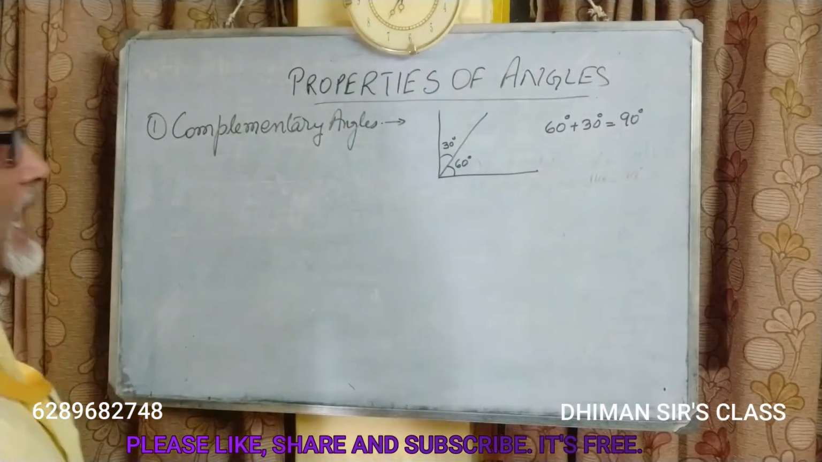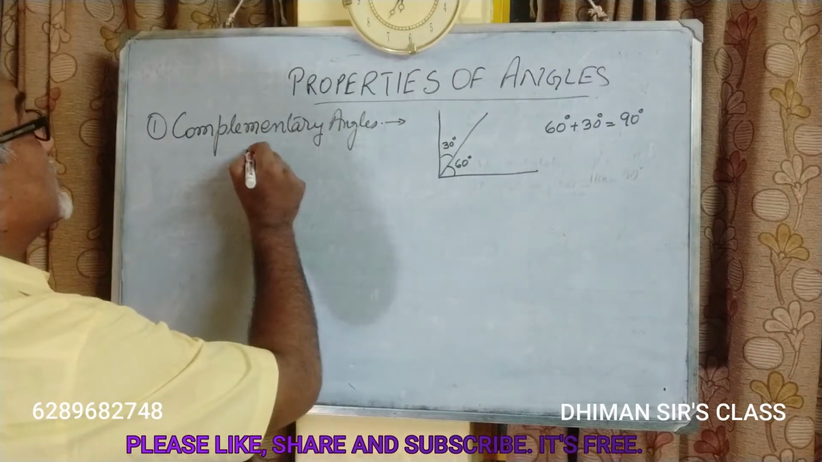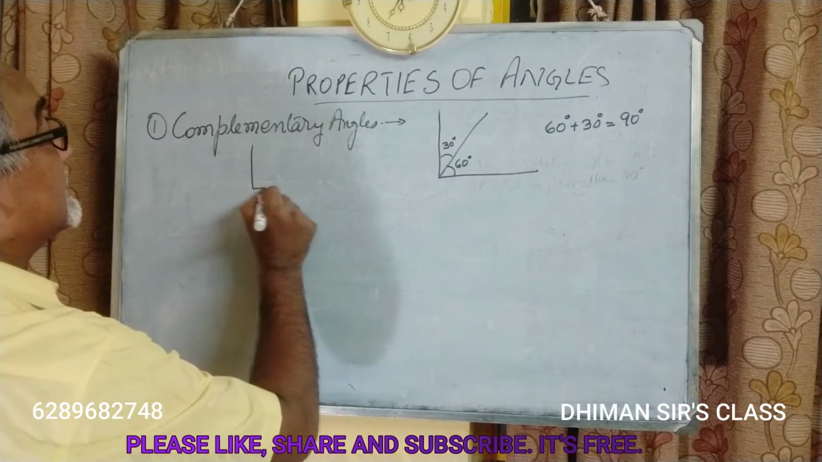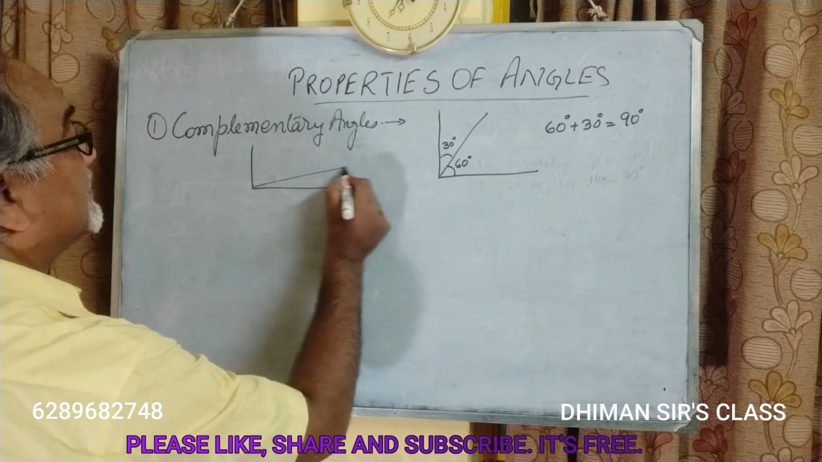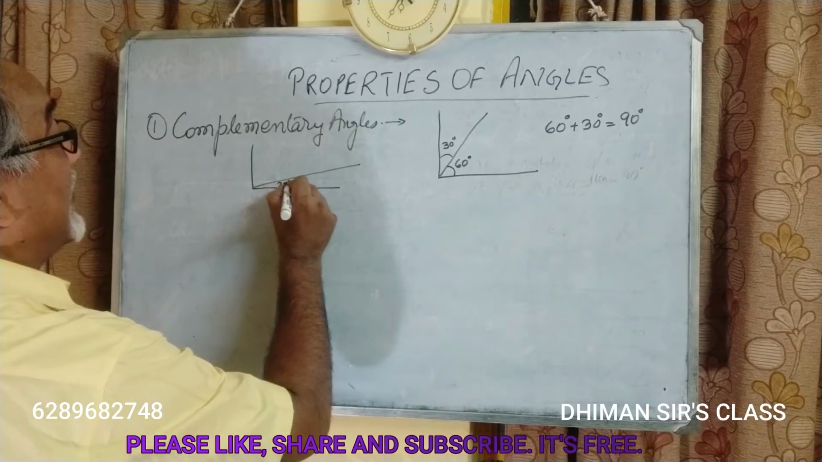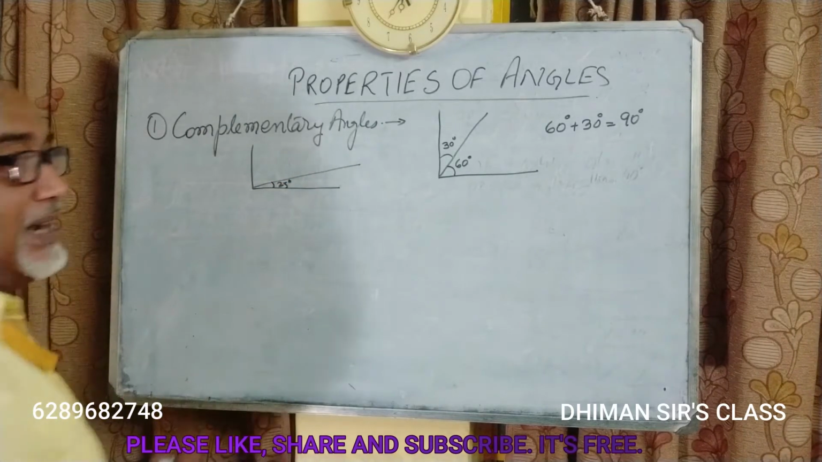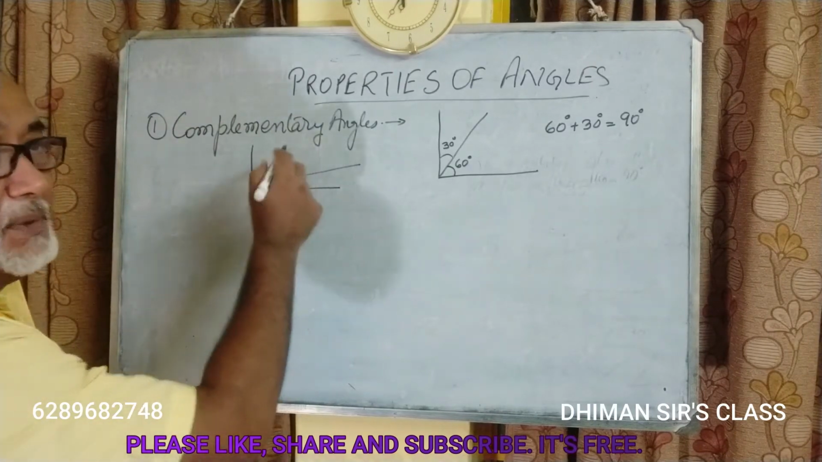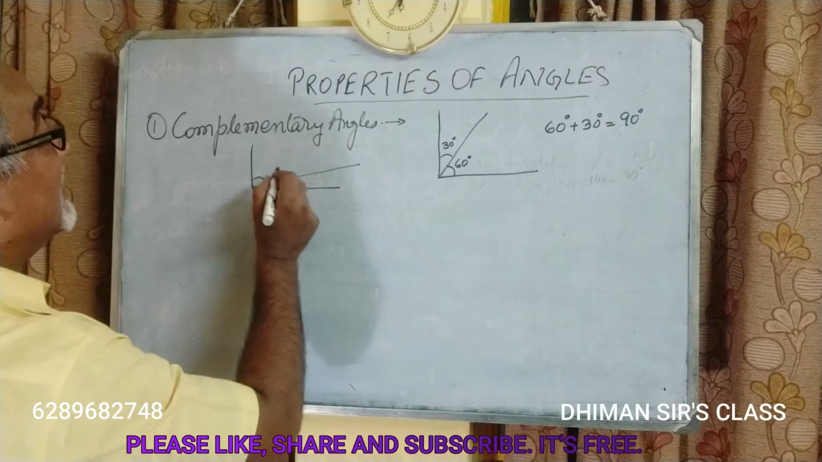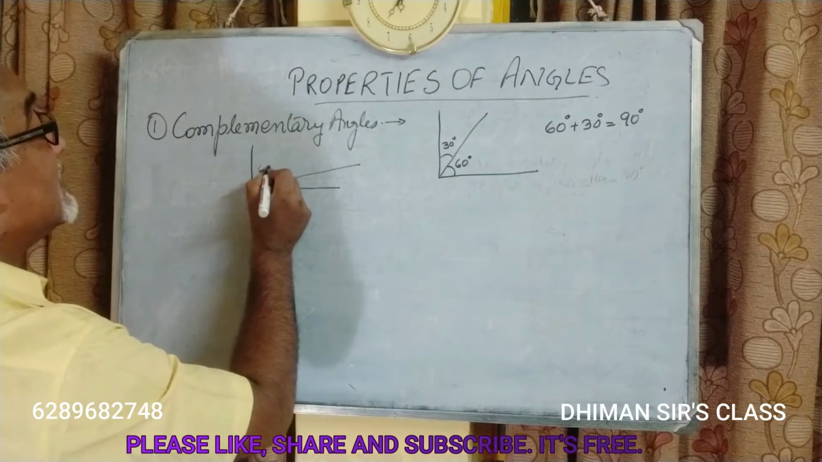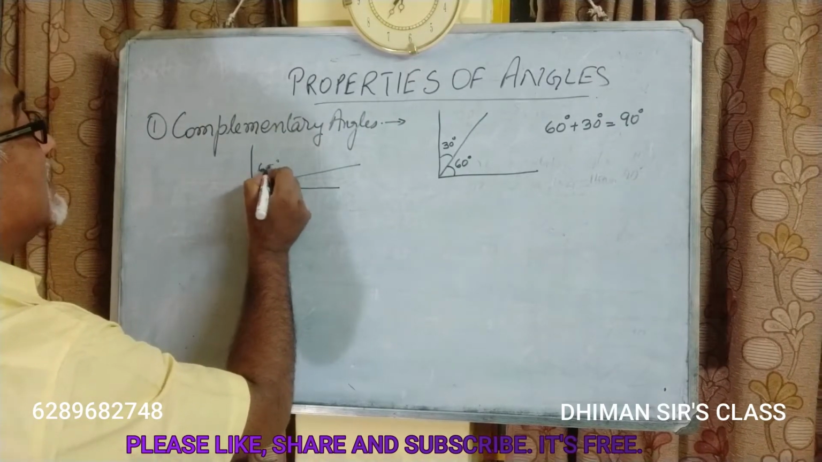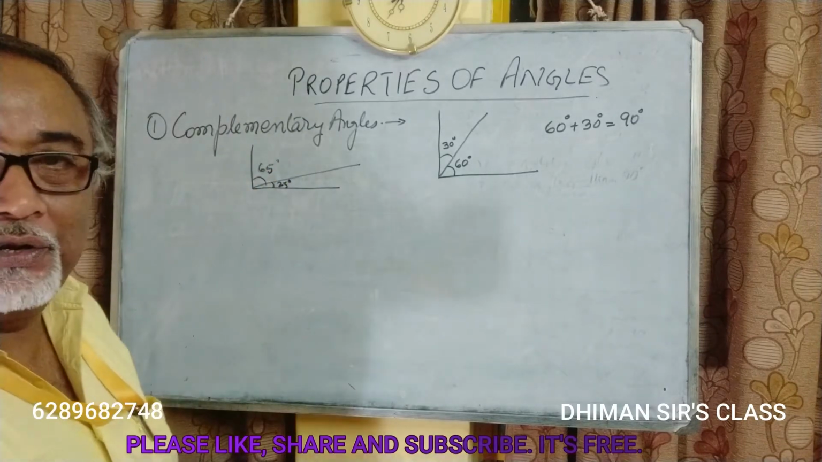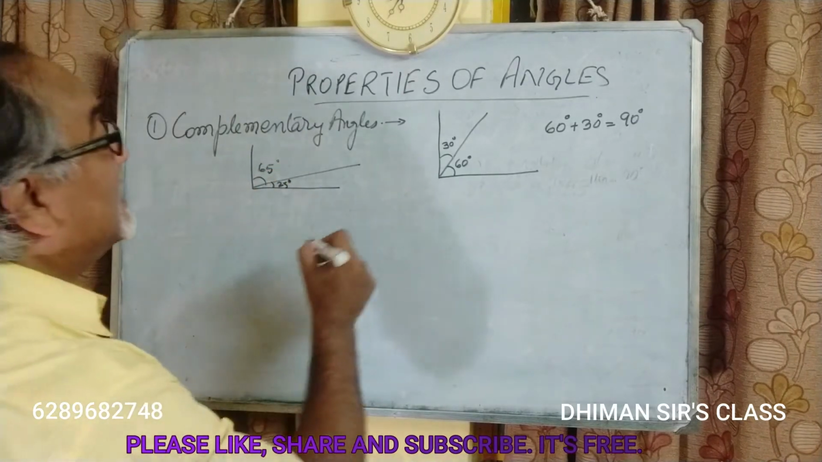Okay? And it may be like this also. If this is 25 degrees, children, how much should the other be? If it has to be complementary, then in that case it would be 65 degrees. Sir, how did you get this? Yes, good question. How did you get this 65 degrees?